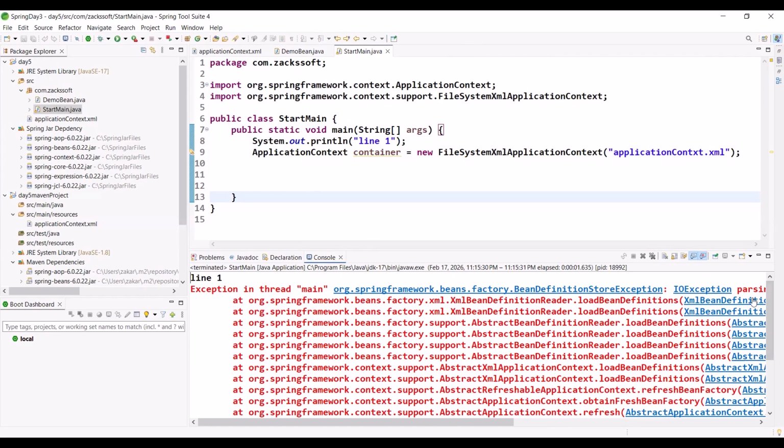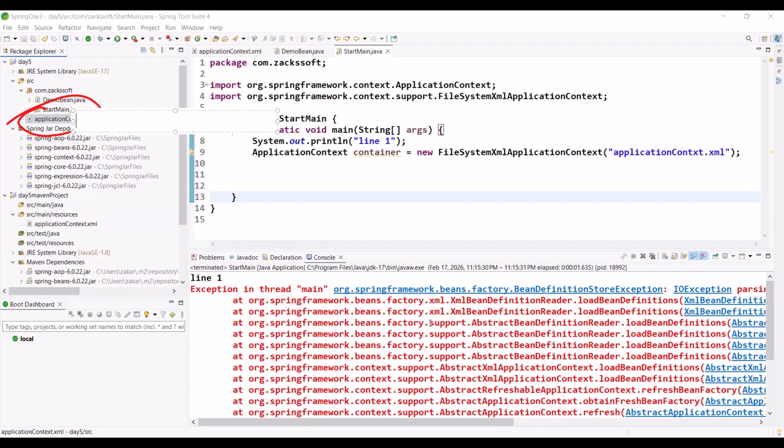So here, can you please check? We are using FileSystemXmlApplicationContext, but we are not providing the fully qualified name. This is the total error. When we use file system, then we must pass the fully qualified file name.